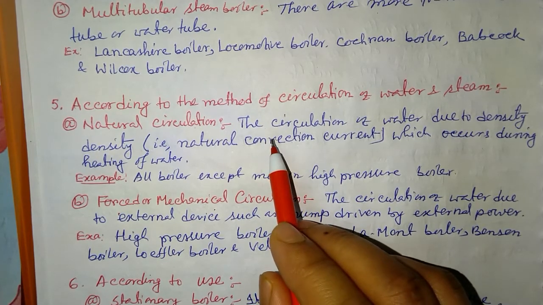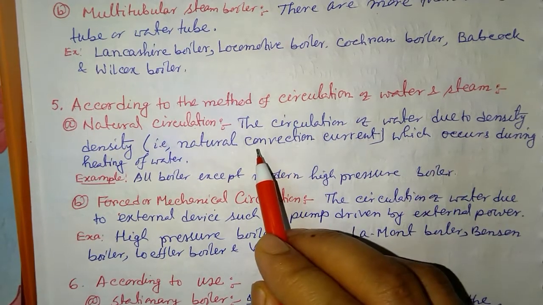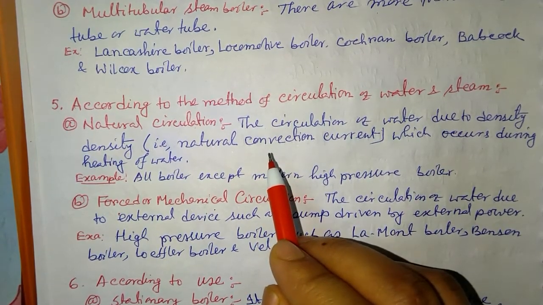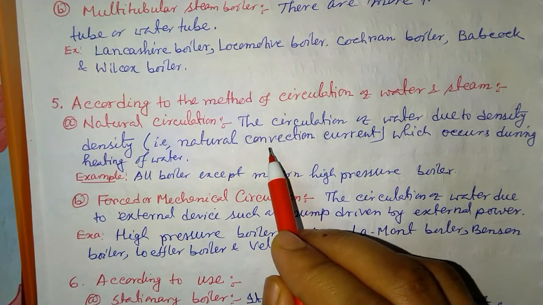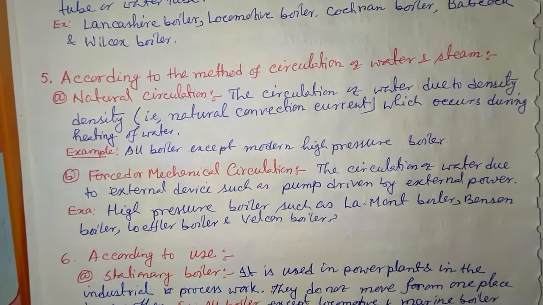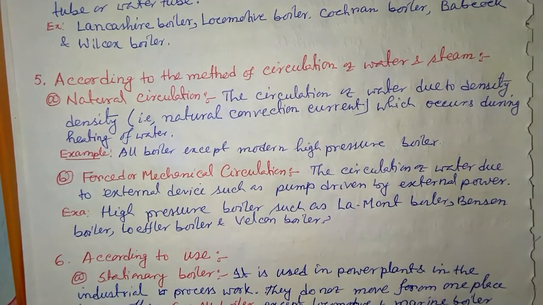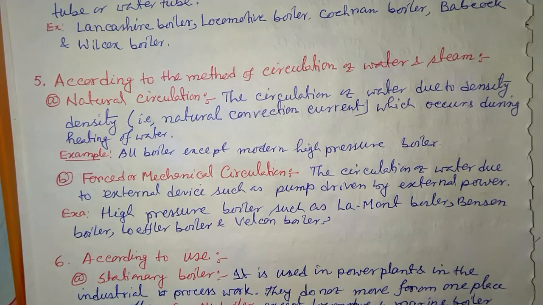So natural circulation means circulation of water due to density difference, and this density difference happens due to heating of water. Due to heating there is an increase in volume, and due to the increase in volume there is a decrease in density.